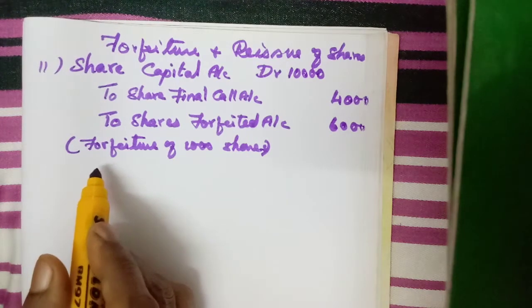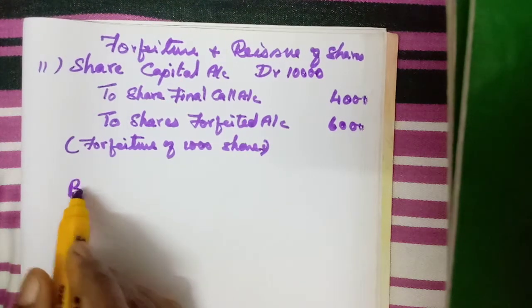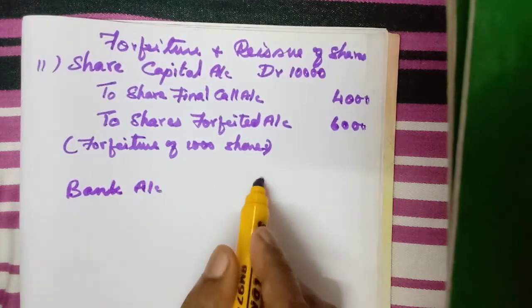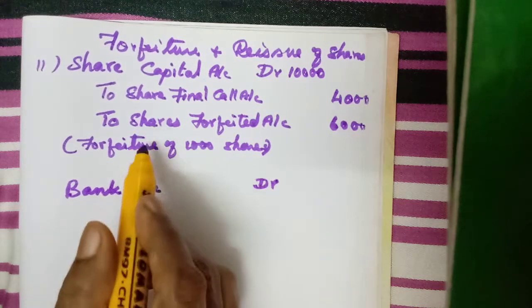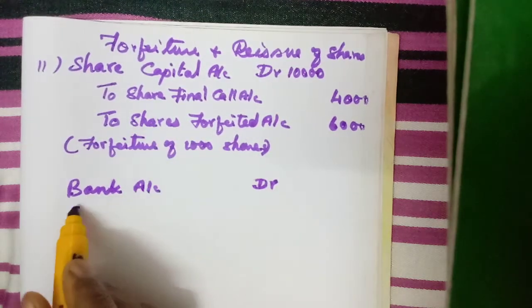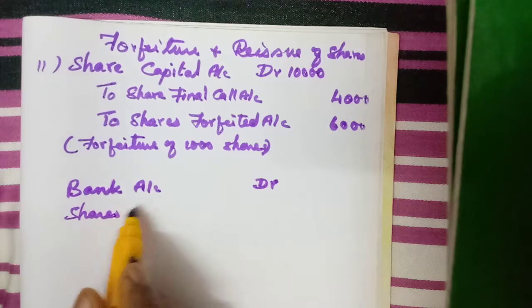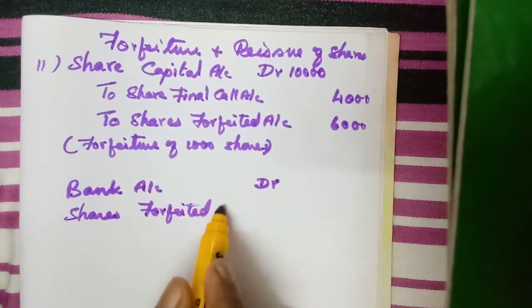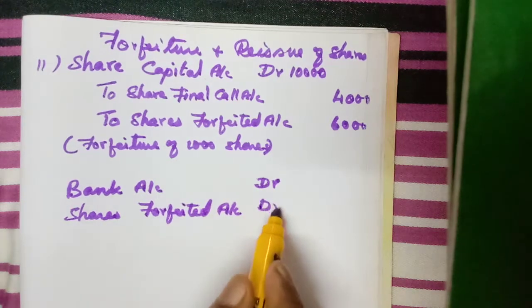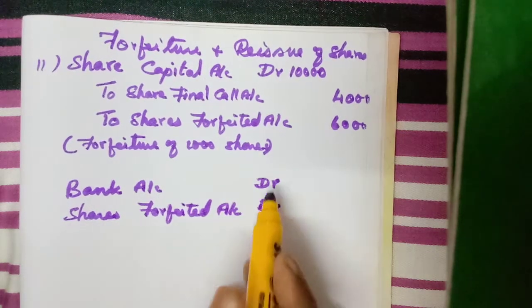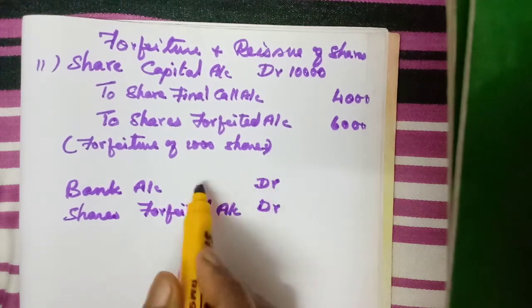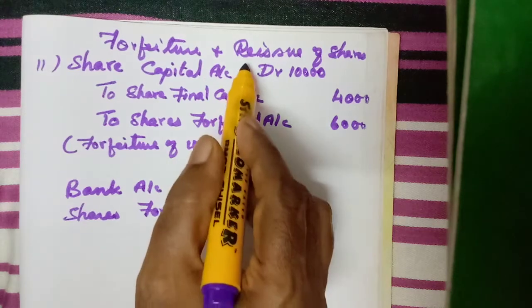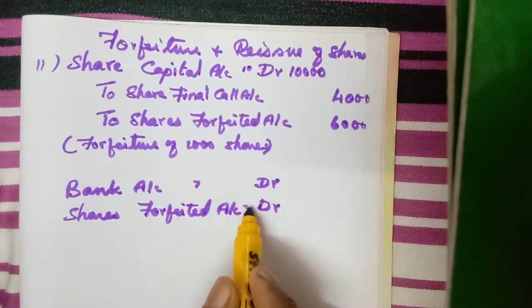For reissue, what will we get? Bank. Bank account. Then the loss will be debited to shares forfeited account, because we are reissuing for rupees 7 only. Okay, so 7 rupees. Already fully paid up how much? 10. So the last 3.